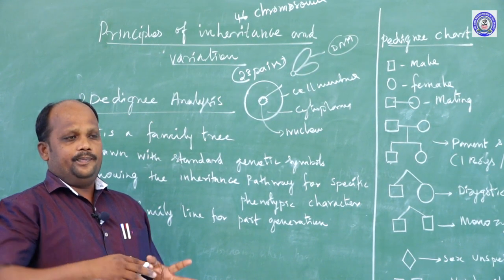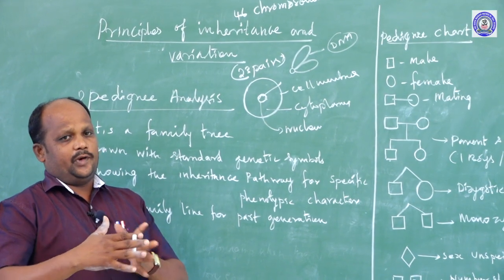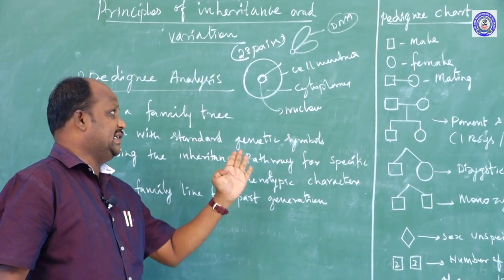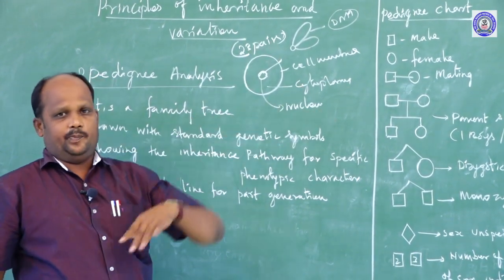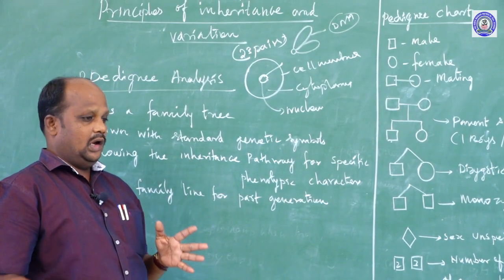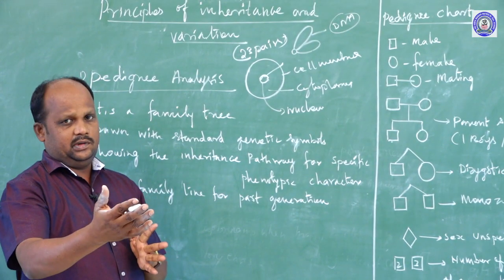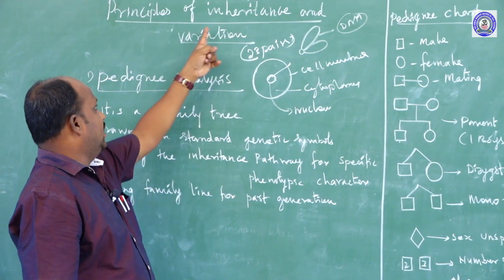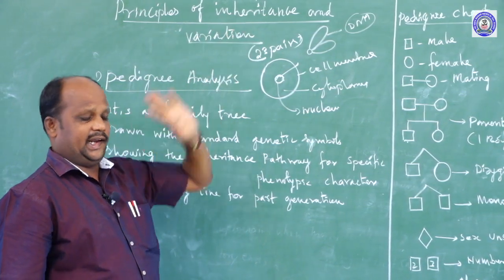At the time of mating, throughout the reproductive process, the characters may transfer from the parent to children. How do they pass? That is inheritance and variation in the genetic characters.